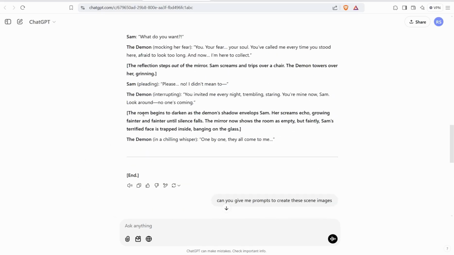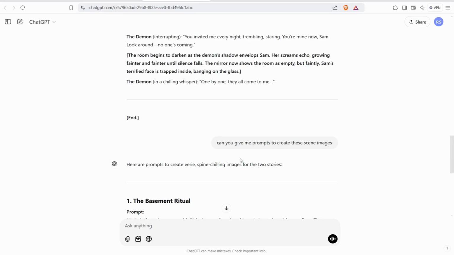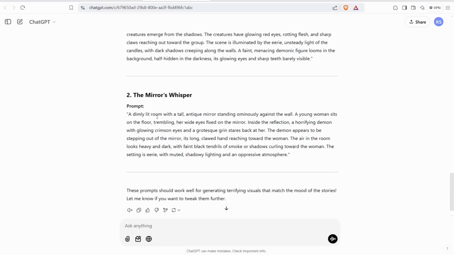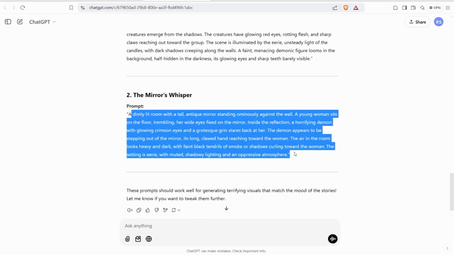And now you can insert this prompt again to get the scene images of our video. Can you give me prompts to create these scene images? And it gives me this amazing scene breakdown of my script, or my whole video, as you observe. And now it's time to create your images based on this prompt.